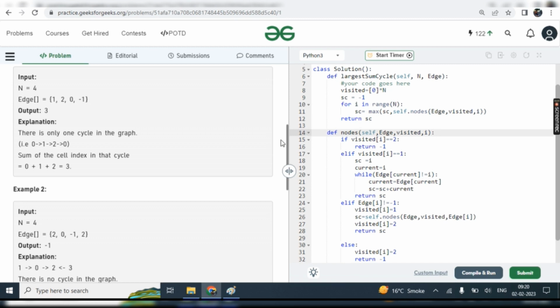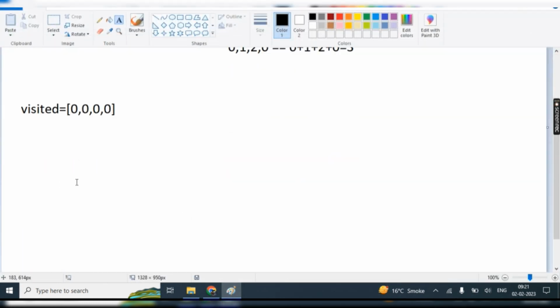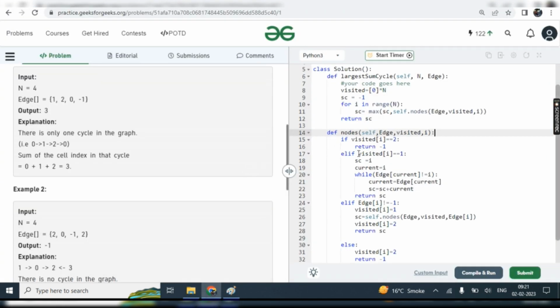Let's start with the first one. We have the array and visited. Visited is all zeros, and the array is 1, 2, 0, 1. Okay, and i is 0. If we go into 0 and check whether visited of 0 is set, initially visited is all zeros, so we are not going into this if. The next check is whether visited of 0 is 1, no, all zeros, so again we are not going into this else if.